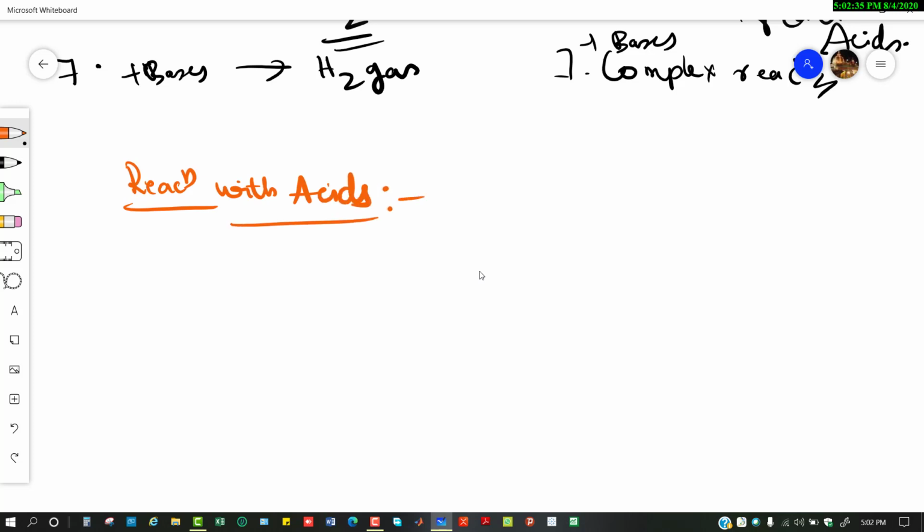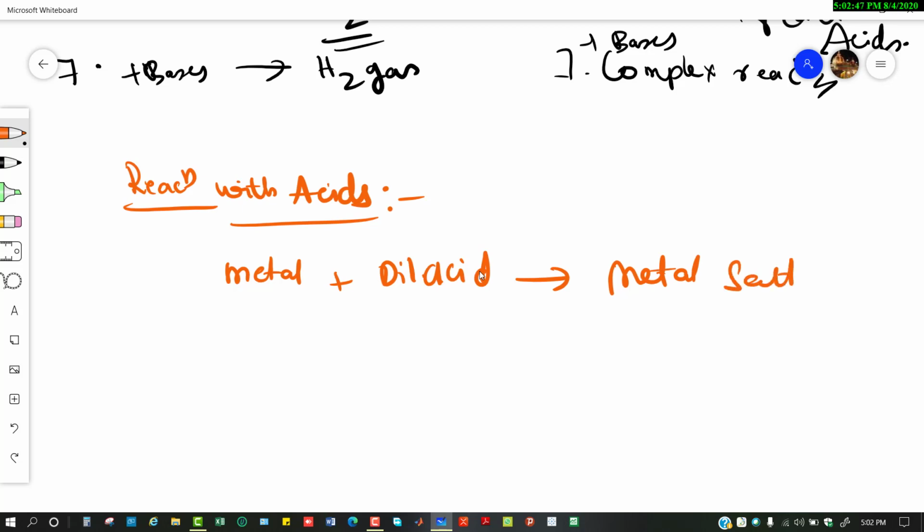Reaction with acids. As we all know, when a metal is reacted with dilute acid, it gives metal salt with hydrogen gas.